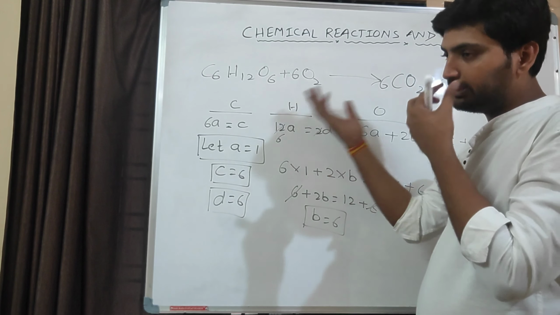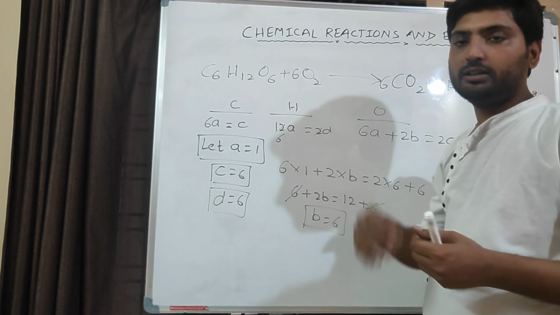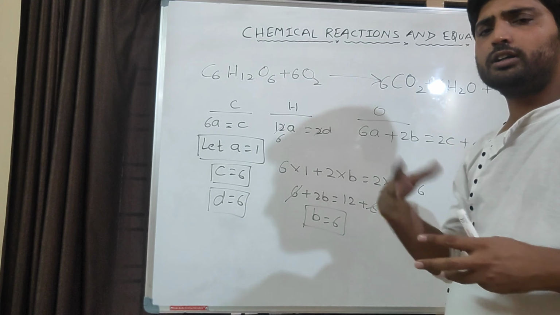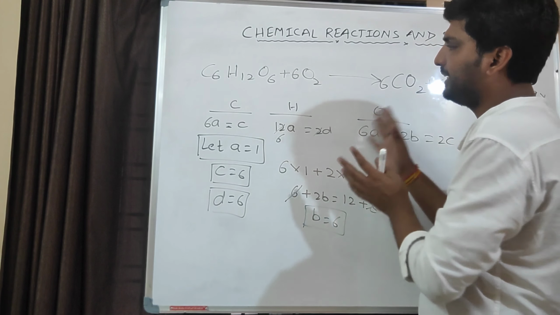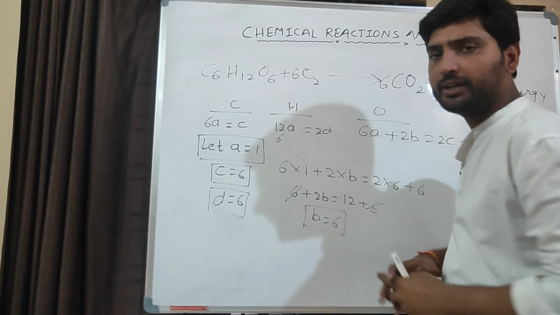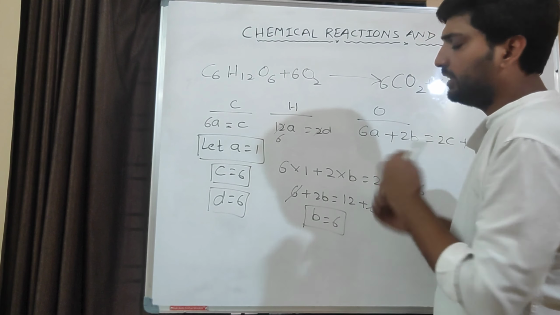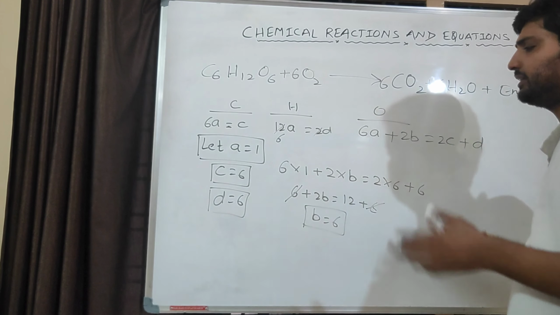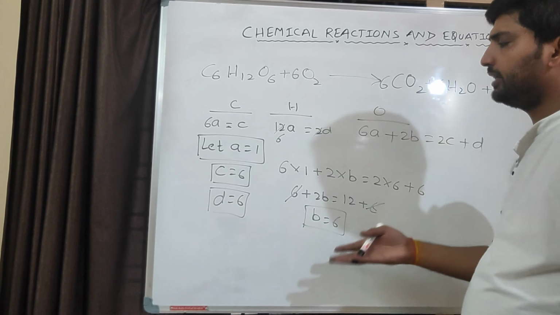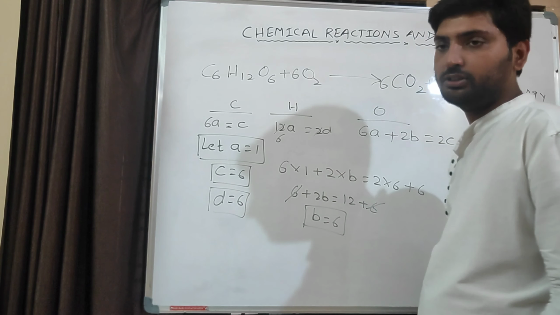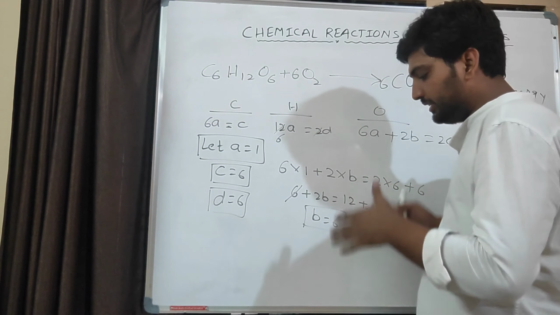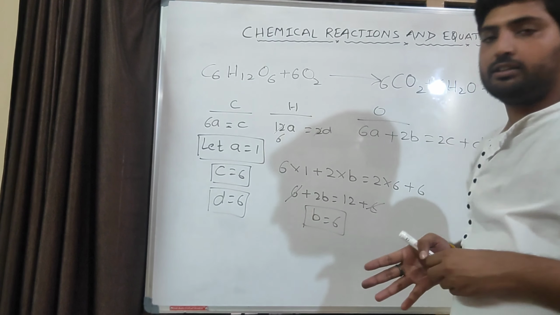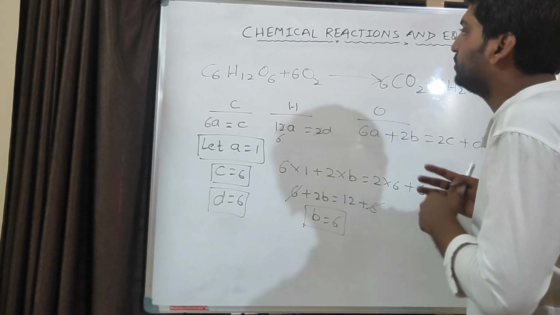We take A, B, C, D in front of all the elements or compounds, and after that we take different atoms and make different equations. Then whichever is repeating more times, we take it as 1 and we get the value of the other letters, and we put them here. This is the total class we have done today.